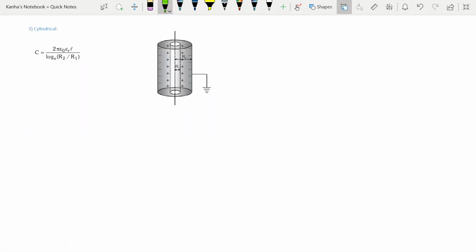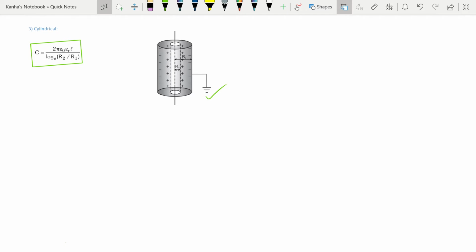Let's look at the case of the cylindrical capacitor. For the cylindrical capacitor, when a charge q is given to the inner cylinder, it is uniformly distributed on its surface. Due to this, a charge minus q will be induced on the inner surface of the outer cylinder. Now the charge plus q induced on the outer surface of the outer cylinder flows to earth as it is grounded. I'll again show you how to find the capacitance of this. I'm giving you the basic procedure because these can easily be derived on paper as well. These do not take that much time.